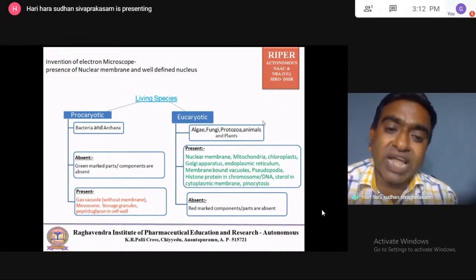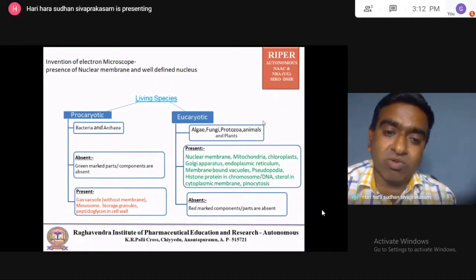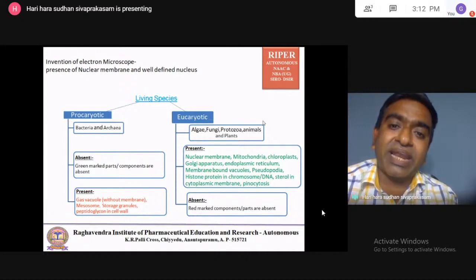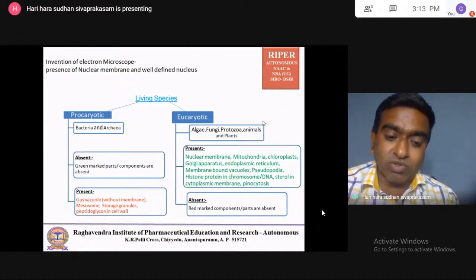Mesosome, two types of mesosomes are there: central mesosome and then peripheral mesosomes. Central mesosome, the word itself implies that central mesosomes are located near the center or near the DNA of the prokaryotic cell. Peripheral mesosomes are present near the inside of the cell wall membrane, a bubble-like structure, that is called the peripheral mesosomes.